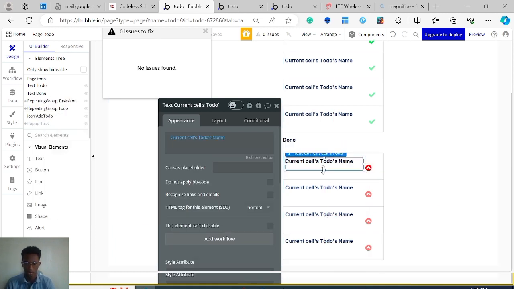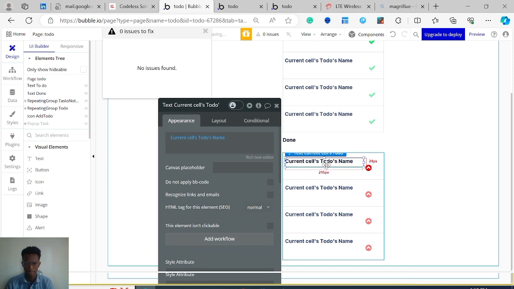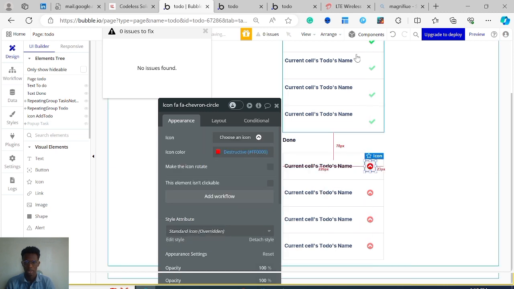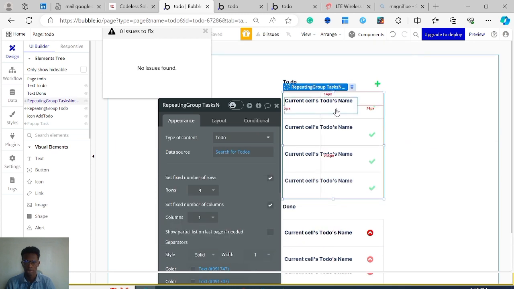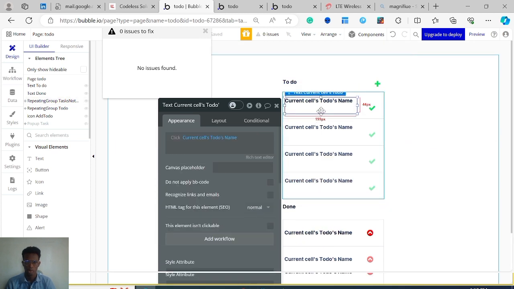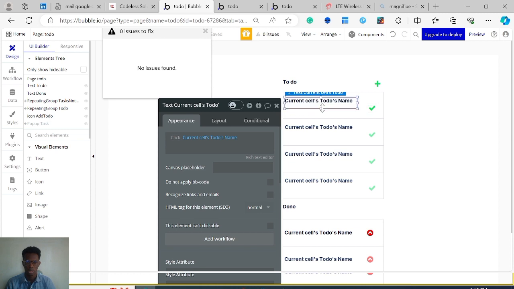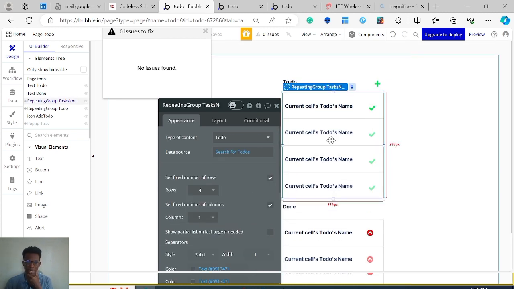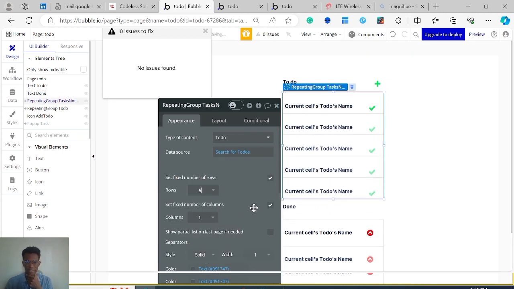I'm just gonna try to position this nicely so that it aligns with this. Okay. Then I'll do the same thing for here too. So you see that I only have to do this once. I only have to do it for the first row, and then it repeats itself. This is why it's called a repeating group. So I can make this, let's say, 5, or I can increase the number of cells. I can also increase the number of columns. Currently it's 1 column. I can have it as 2 columns, but 1 is fine.